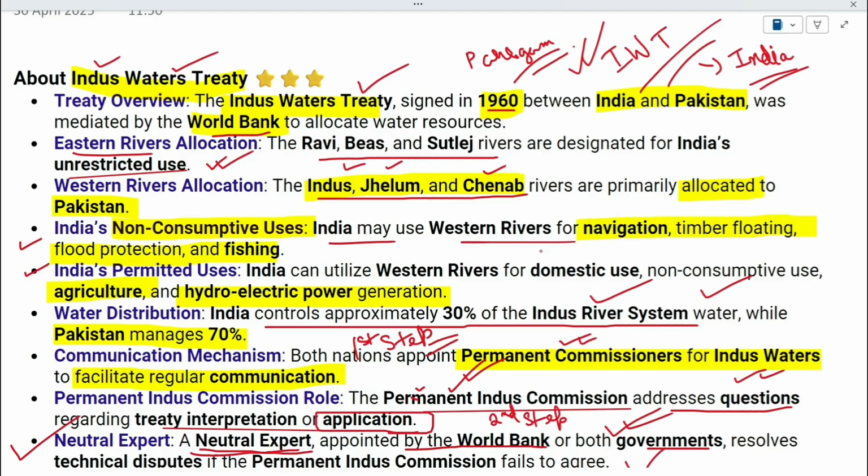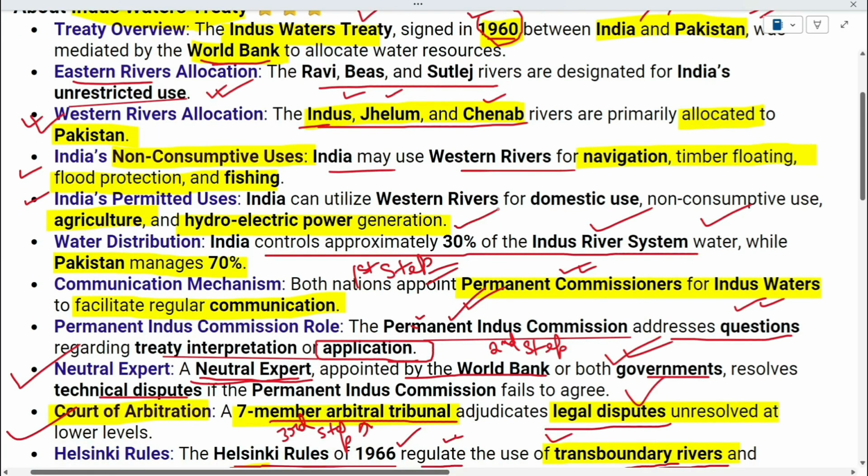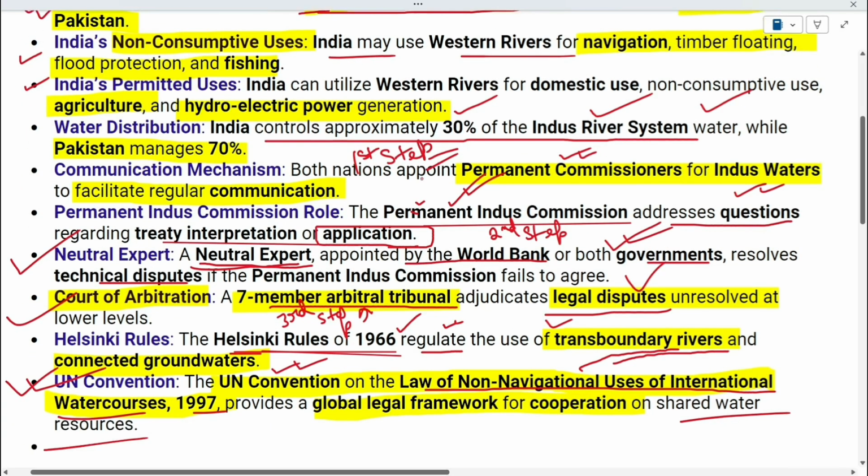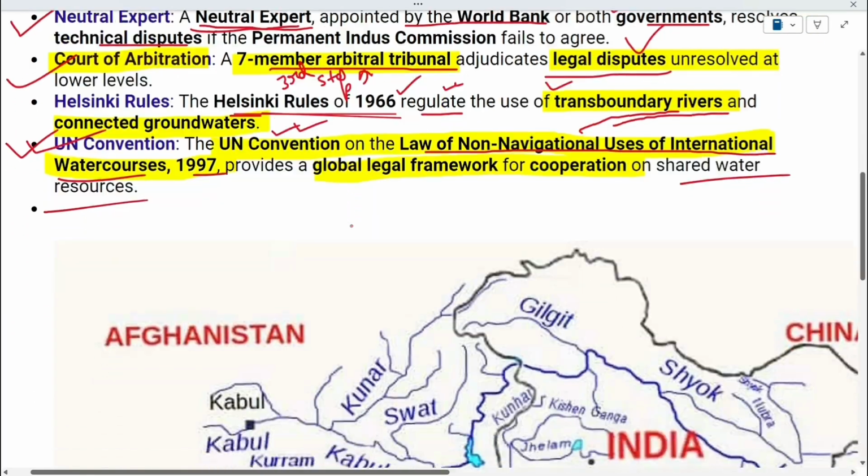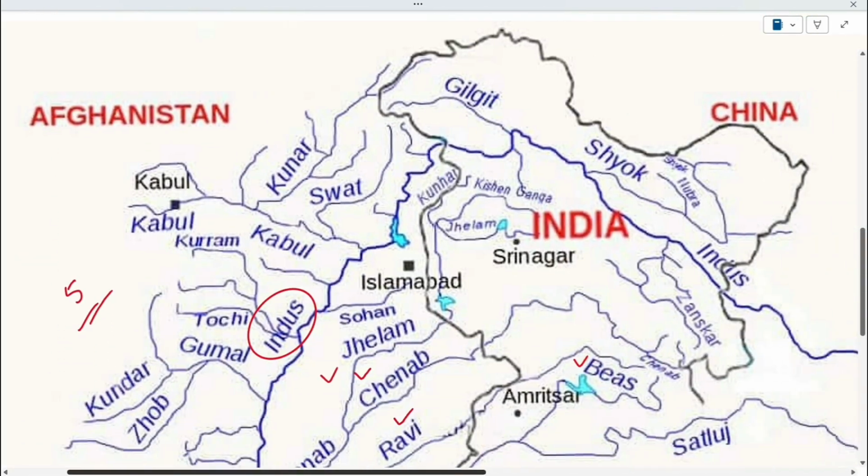So this is all that you need to remember from the exam perspective: the year when the Indus Water Treaty was signed, the mediator who helped sign it, how these rivers are allocated, which rivers completely belong to India, which western rivers India can use, and for what purposes. India uses approximately 30% of the Indus river system water. Remember this much and all three steps in dispute resolution. I hope it was clear how the Indus Water Treaty was signed and how it functions. Thank you everyone.